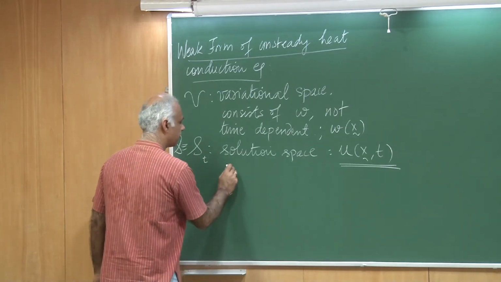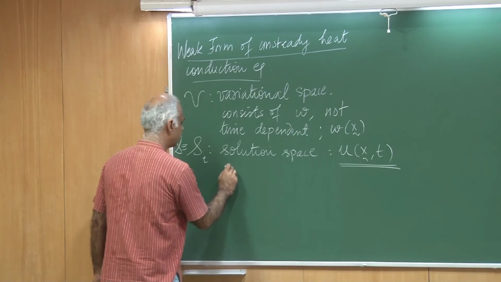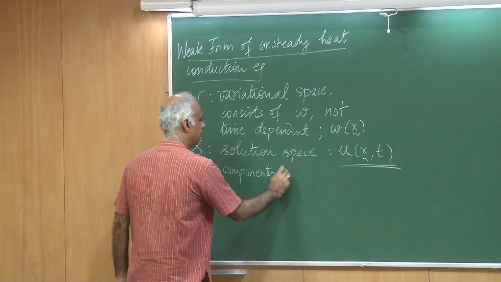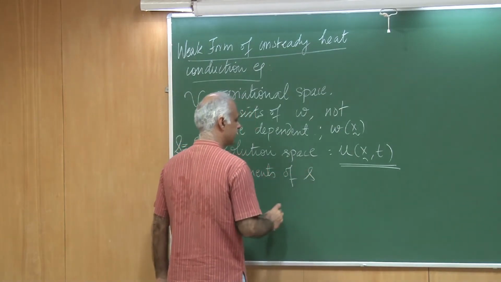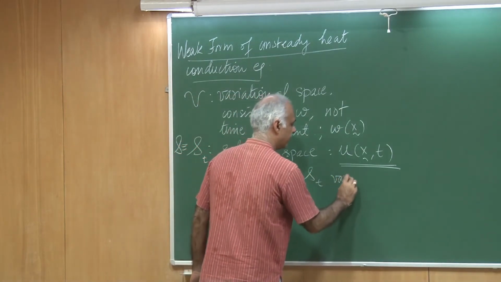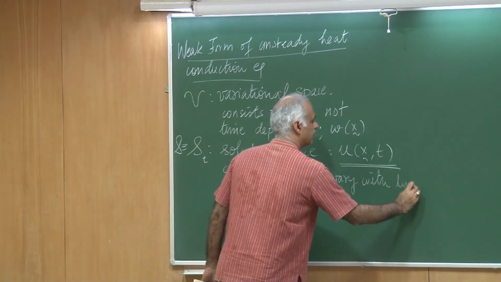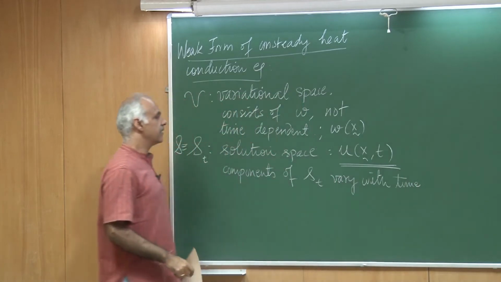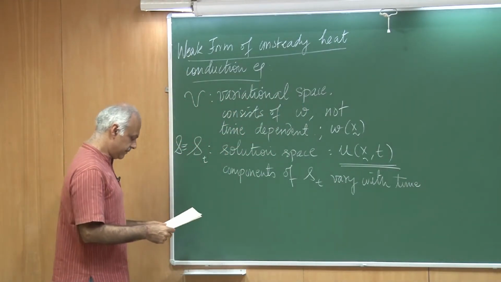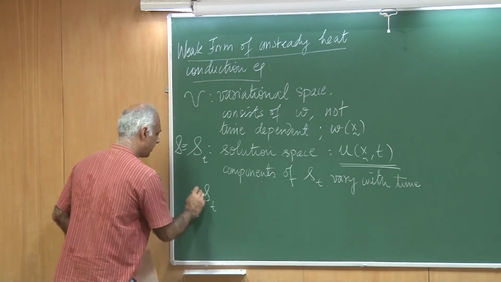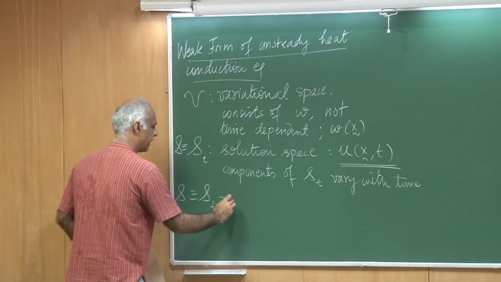So, let me just write down that components of S t vary with time, but the ones for V, they do not. So, let us write down S t, or if you want to call it as S, it does not matter.